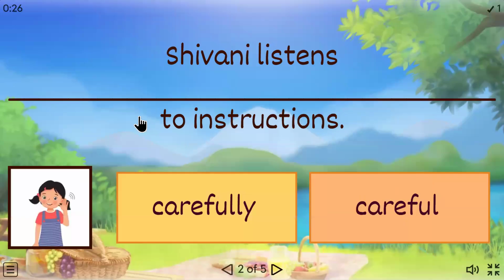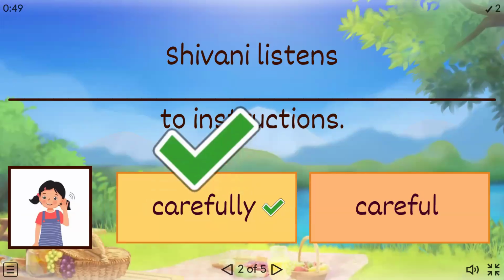Shivani, dash to the instructions. Which one will you write? Dash to the carefully or careful. I just now told you which one is the adverb. One is an adjective, one is an adverb. So which one will you write? Yes, I've got your answers. Yes. A says Government Model School, Gonapa. Yes. Carefully.